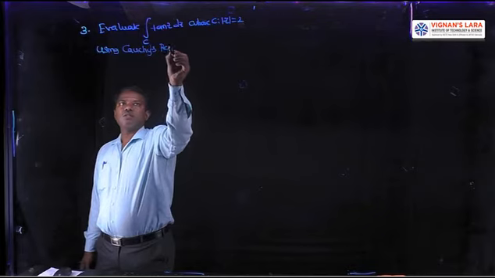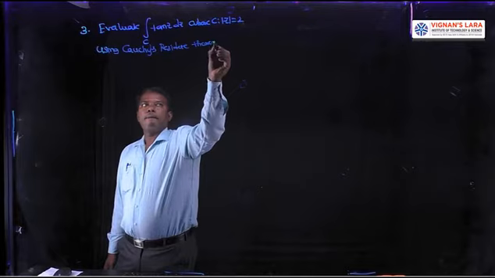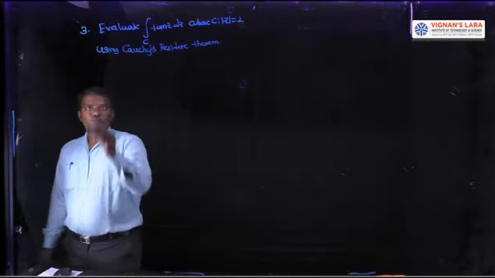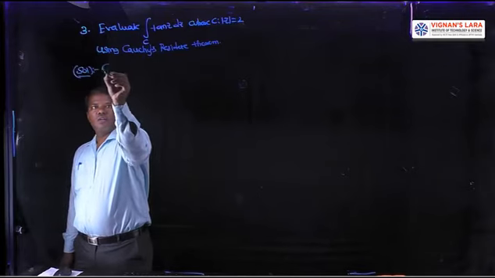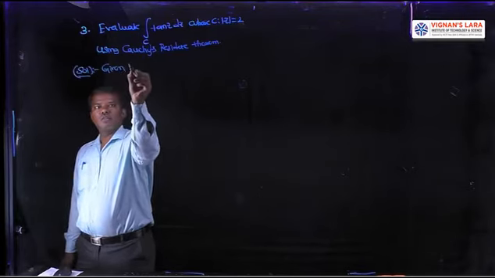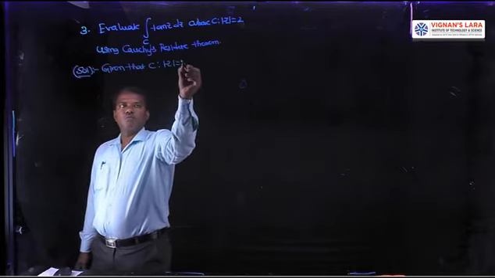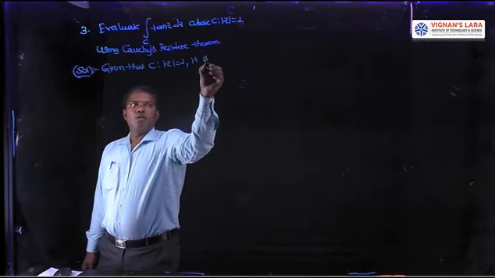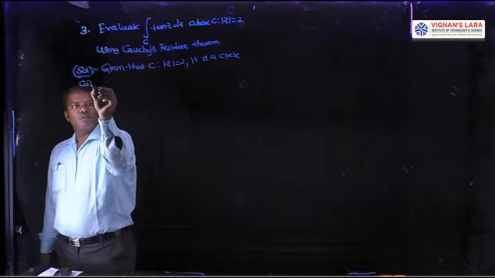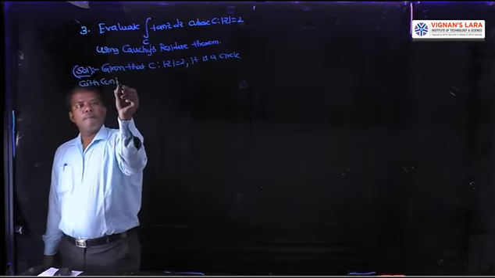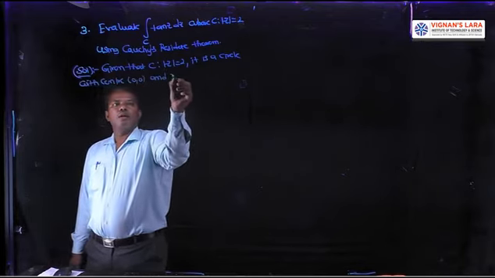Using Cauchy's residue theorem. First, define the curve C. What is the curve C here? Given that C is mod z equal to 2. It is a circle with the center 0, 0 and radius 2 units.